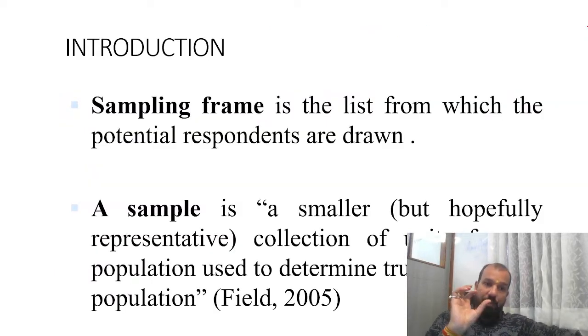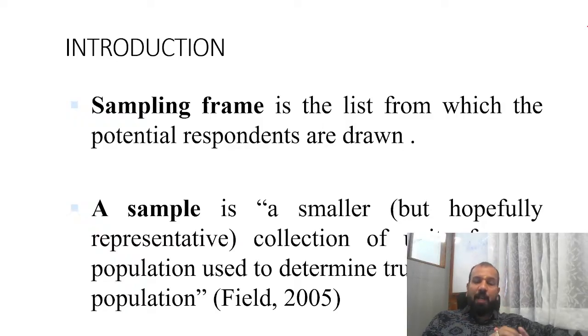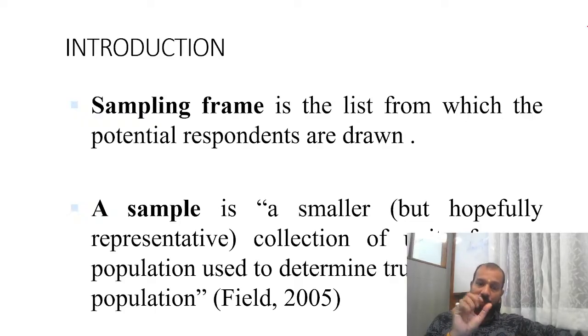So sampling frame is the list from which the potential respondents are drawn. If you want to see the impact of the education system, if you just want to see the correlation between the education system of MBA colleges and the placement in Bangalore, more than lakhs and lakhs of people are passing out every year across India. If you want to work out the correlation between the quality of education and MBA placement.